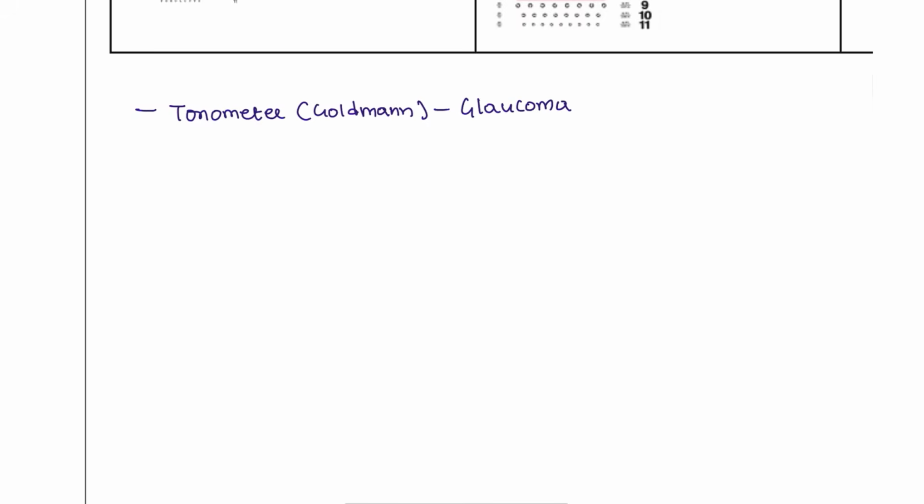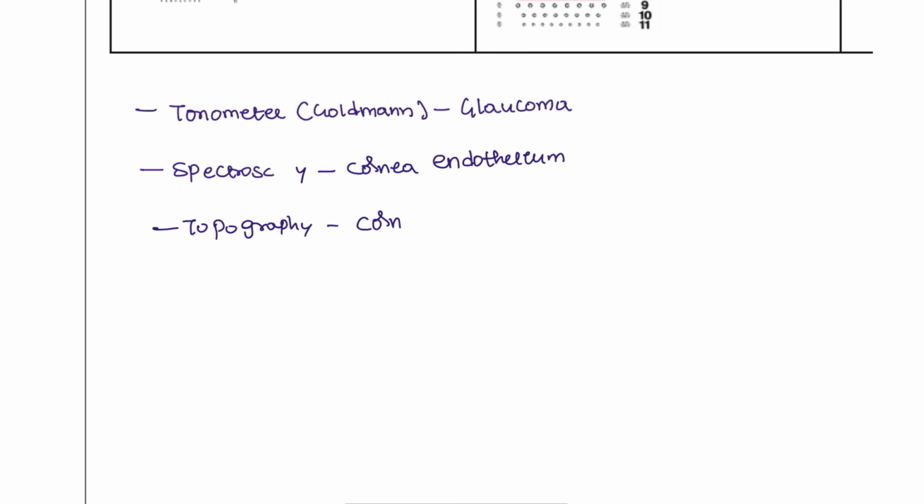All right, next, specular microscopy. It will help us to know about the corneal endothelium count. This is for the corneal endothelium. Next, topography. Topography is used for the corneal surface. Please, these points are important. Next, pachymetry. Pachymetry is for the corneal thickness.